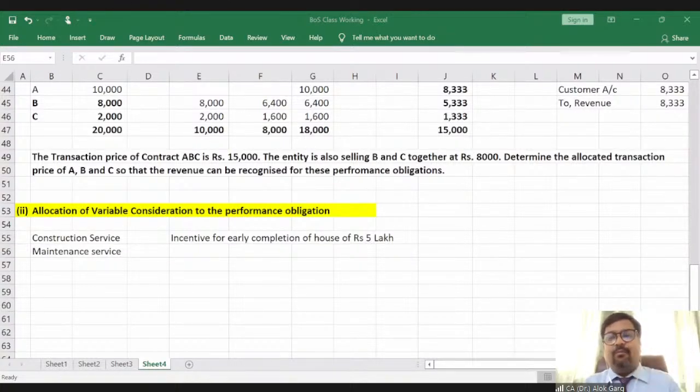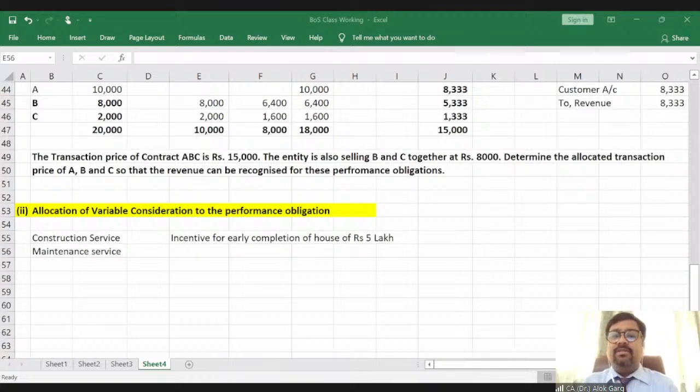Of course, if there is 5 lakh rupees of incentive and the standalone selling price of the performance obligations is, for example, 20 lakh for construction and 10 lakh for maintenance, this 5 lakh need not be allocated in the 20:10 ratio. This 5 lakh has to be added to the transaction price allocated to the construction service. Whatever the allocated transaction price for construction service will be, this variable consideration will be added to that particular transaction price, right? Understood? Is it clear, sir?